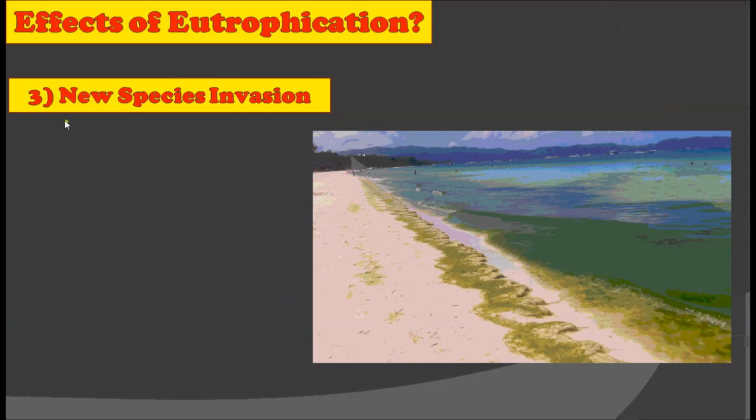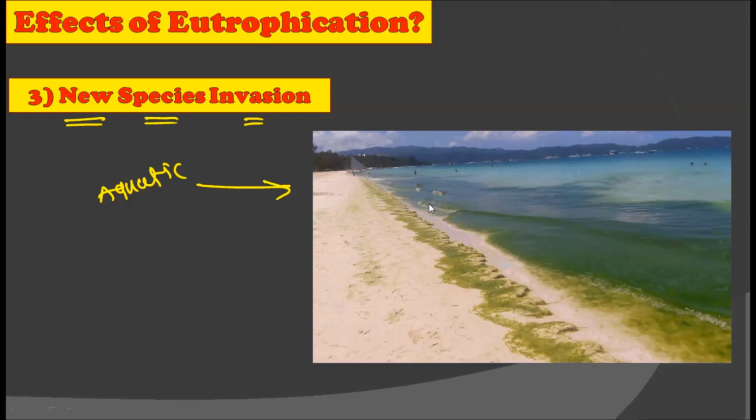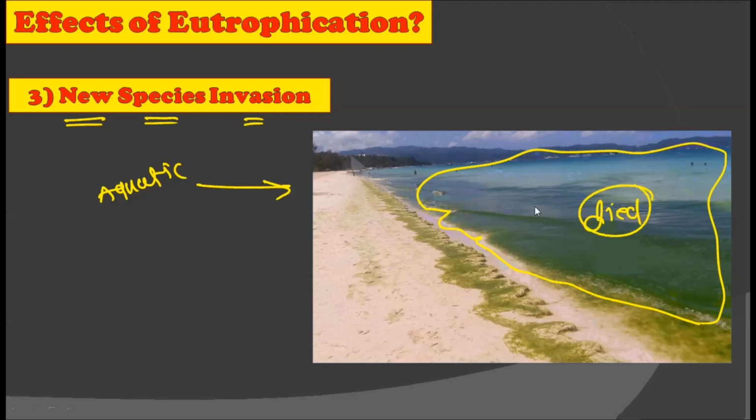The next effect of eutrophication is new species invasion. As you know, before the eutrophication, there are different conditions in the aquatic ecosystem, but after the eutrophication, the condition changes, and at the same time, the environmental parameters also change. Now, in these new environmental parameters, the old species cannot survive, and all the old species die instantly after the eutrophication.